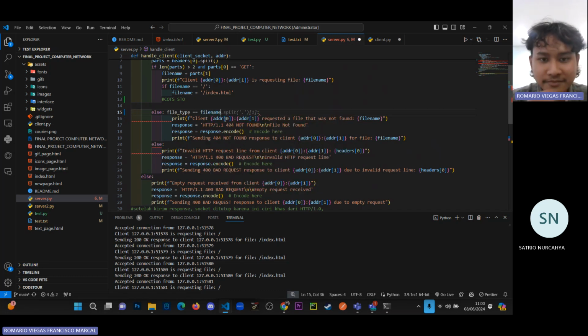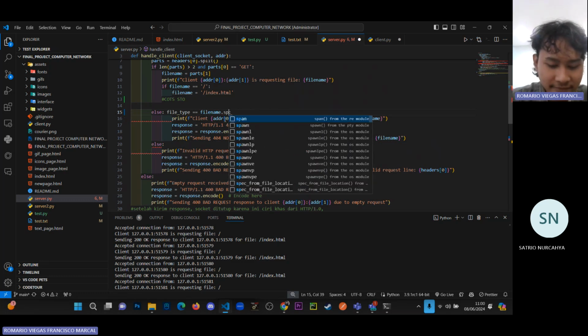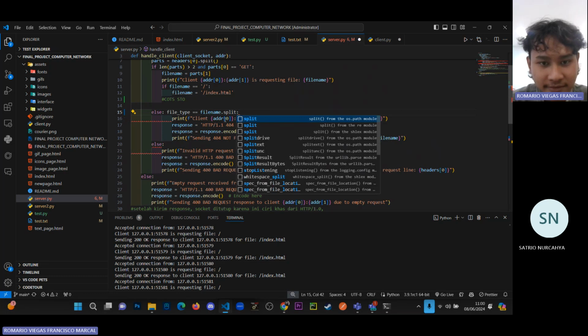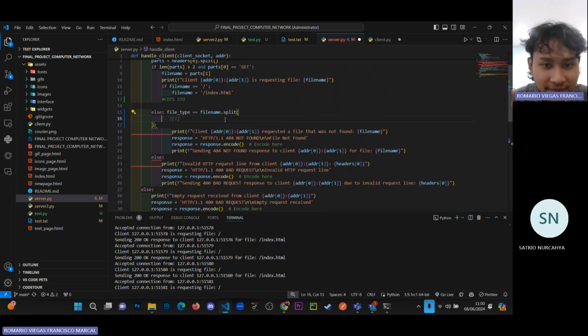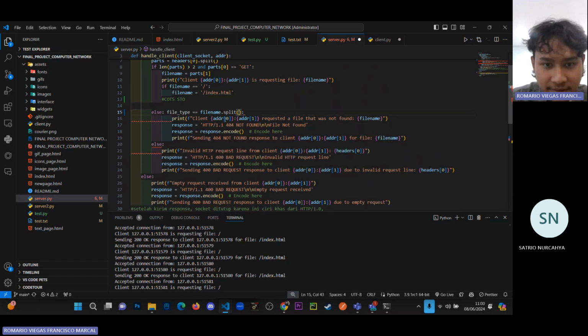Anjir, Mas enak kali, Mas. After example, line ownership. It will do the render on the function. There will be another render request function. Render request function. So I can share.